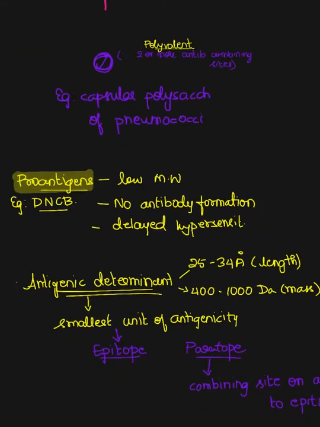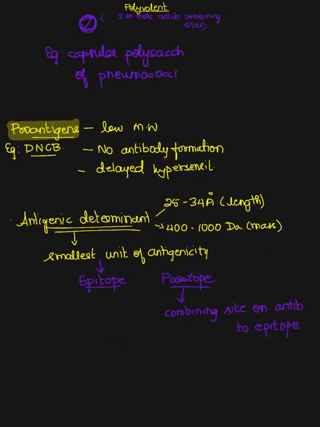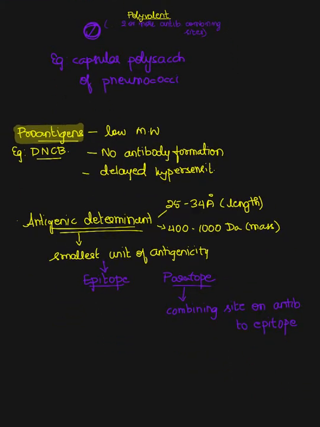Coming to the concept of antigenic determinant, this is the smallest unit of antigenicity, and is called the epitope. The antigenic determinant is the site where the combining of the epitope as well as the paratope takes place. The paratope means the combining site on the antibody for the epitope, and usually the antigenic determinant will be 25 to 34 angstroms in size, and it will have a lesser molecular weight only.